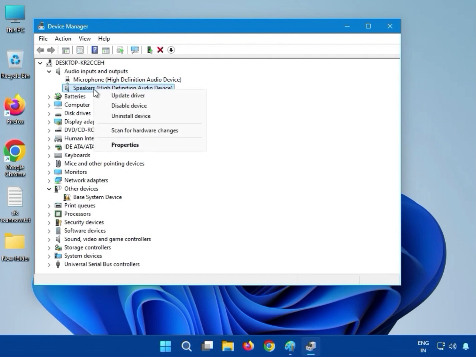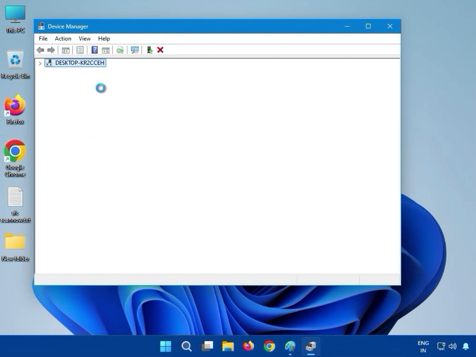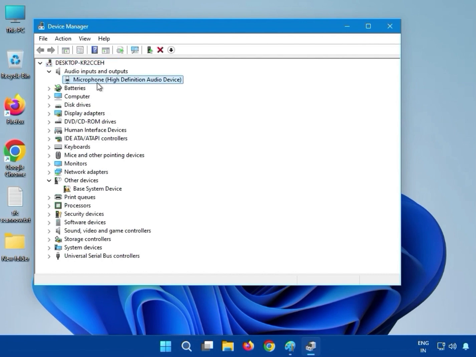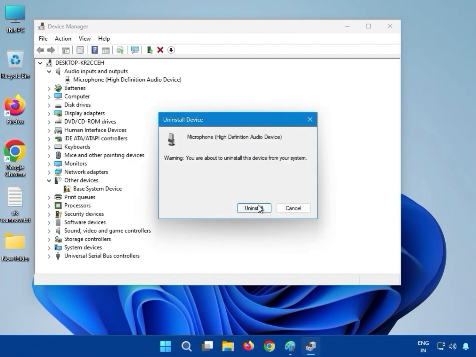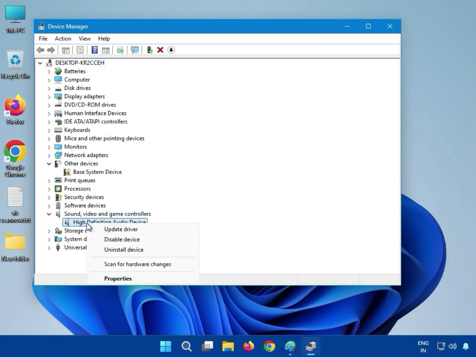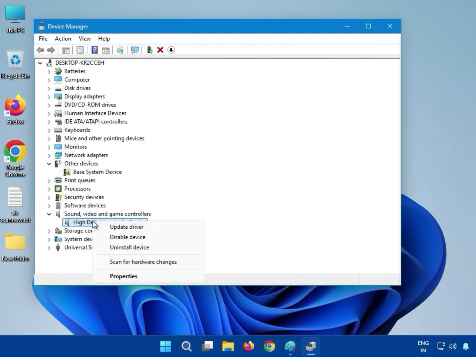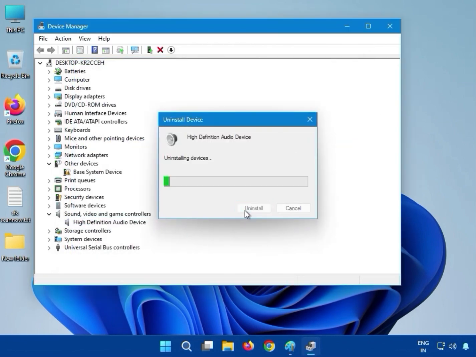Just right click and uninstall. You can see here it is removed. Then again uninstall the driver, just uninstall it. And you can see here also, just right click and uninstall and remove it.